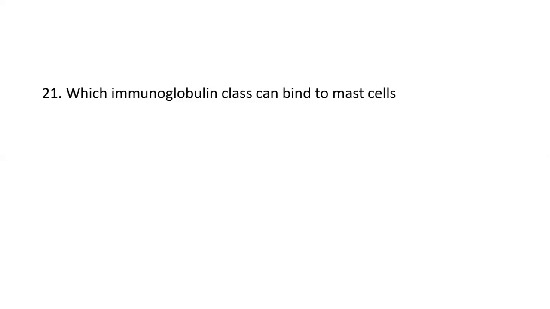Next question. Which immunoglobulin class can bind to mast cells? Option A, IgG. Option B, IgM. Option C, IgA. Option D, IgE. Here the right answer is option D. It is IgE. IgE can bind to the mast cells and it is responsible for type 1 hypersensitivity, that is anaphylaxis and atopy.